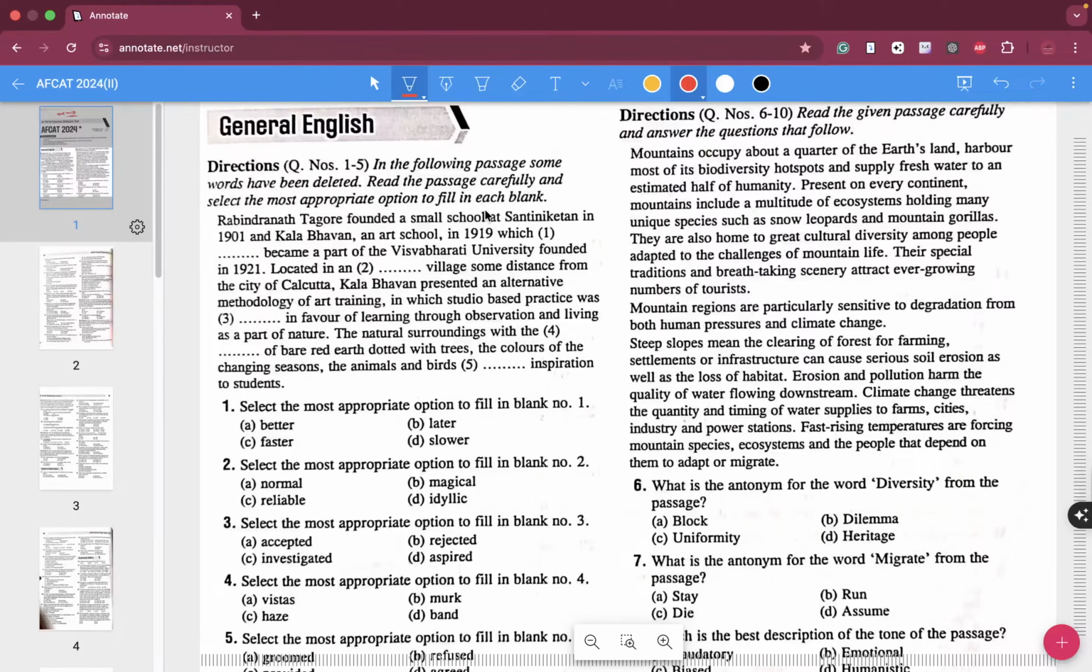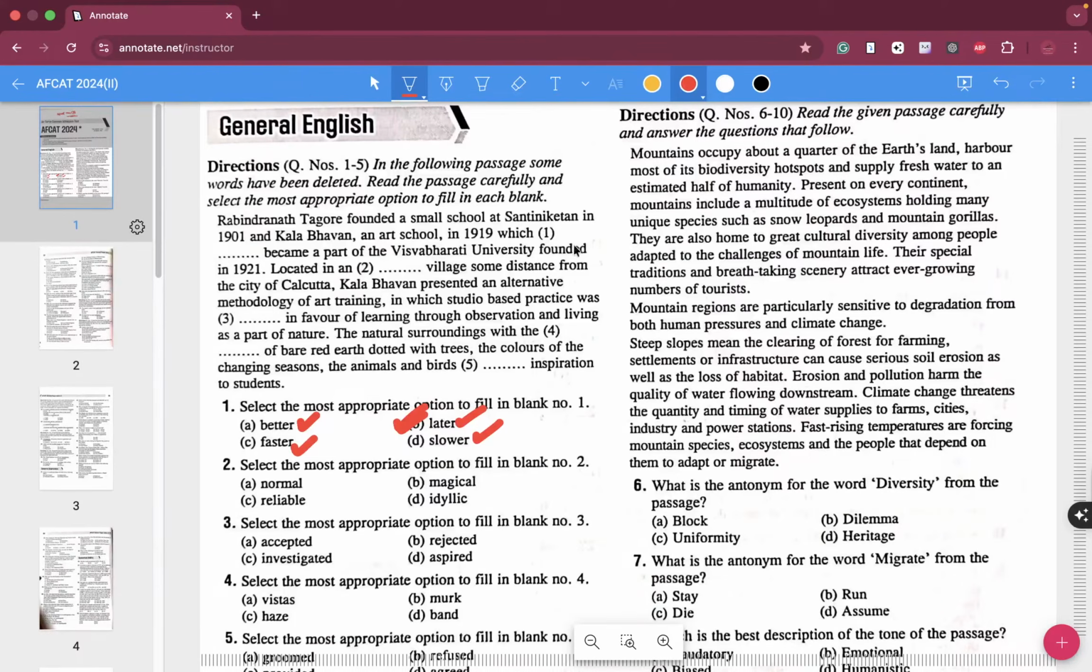Directions for questions 1 to 5: In the following passage, some words have been deleted. Read the passage carefully and select the most appropriate option to fill in each blank. Rabindranath Tagore founded a small school at Shantiniketan in 1901 and Kala Bhavan, an art school, in 1919, which dash became a part of Vishwabharati University. Which better, which later, which faster, which slower? Obviously the logical correct answer is B, which later.